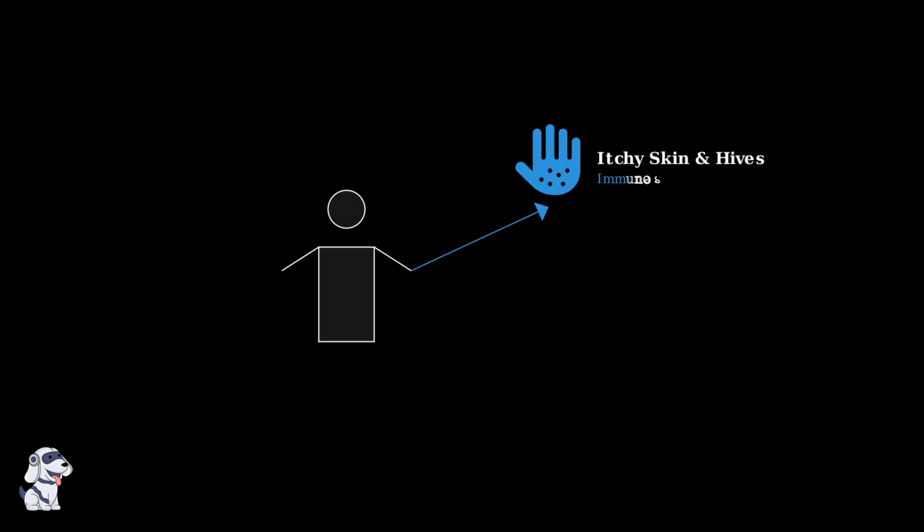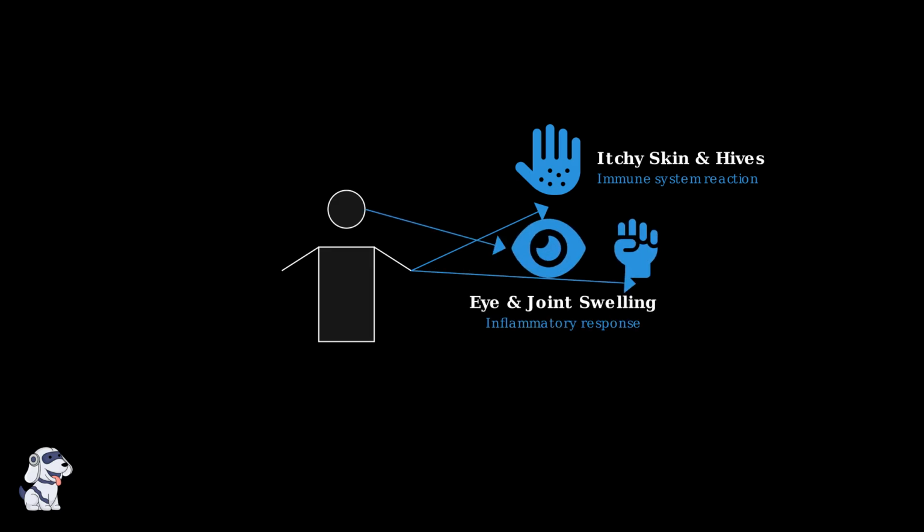Skin reactions like itching, hives, or rashes can develop as the immune system responds to the infection. These allergic-type reactions are uncommon but possible. Swelling of the eyes and joints can occur as part of an inflammatory response. This happens when the body's immune system becomes overactive in fighting the infection.